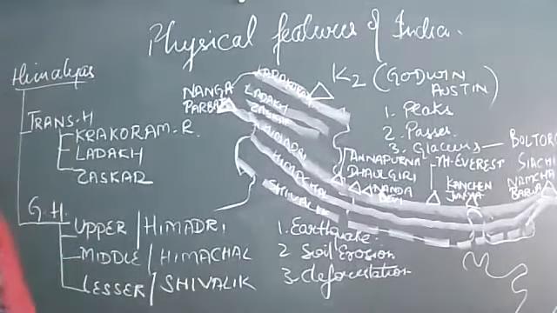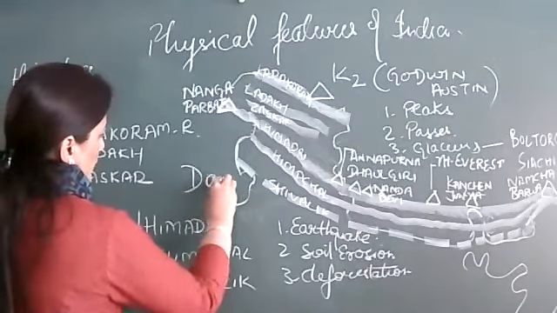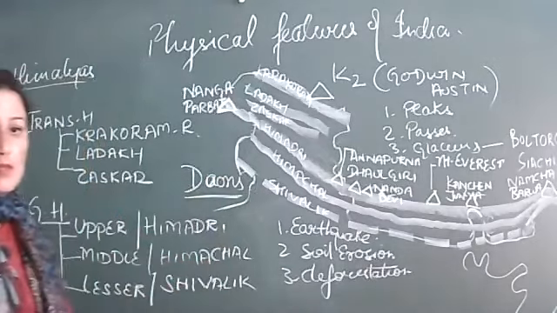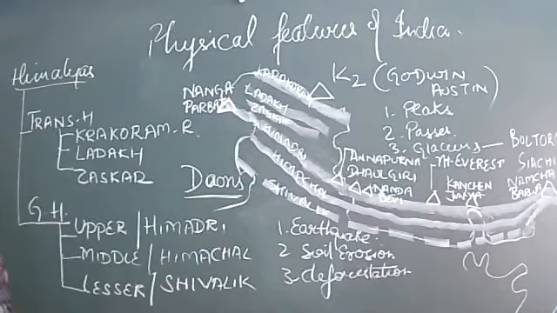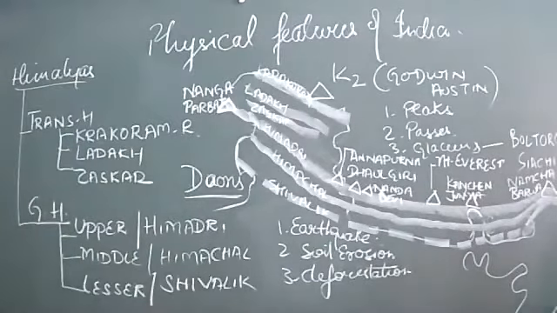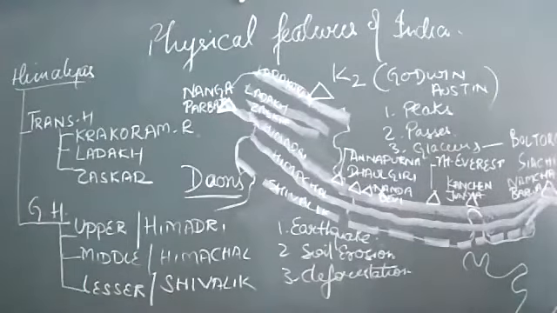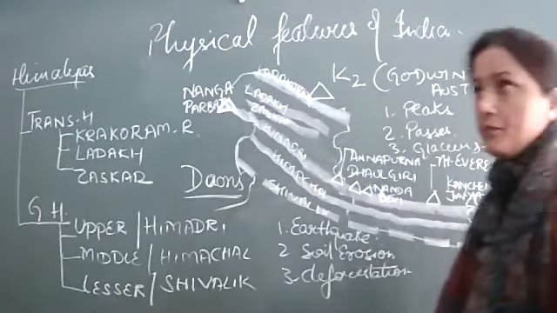Except this point, one more very important point, that is known as dunes. You might have heard about it. D-O-O-N-S. Dunes. So what are dunes? Write down the definition, then I'll elaborate it. Dunes are very broad valleys. Dunes are broad valleys situated between Himachal and Shivaliks.